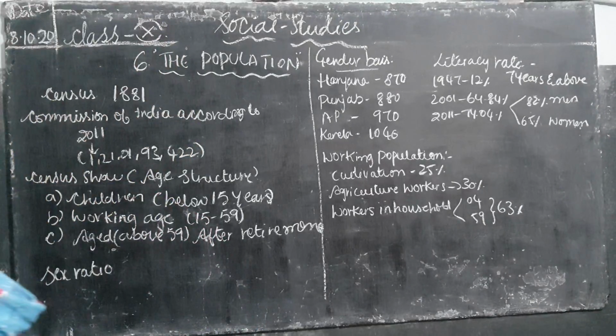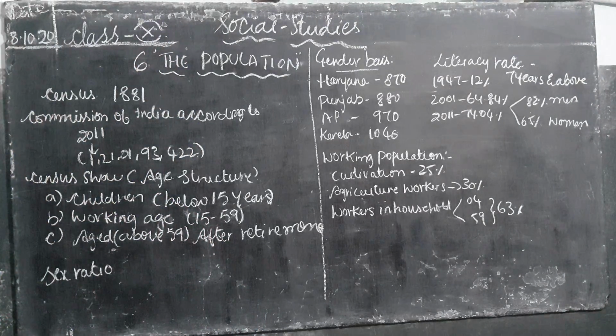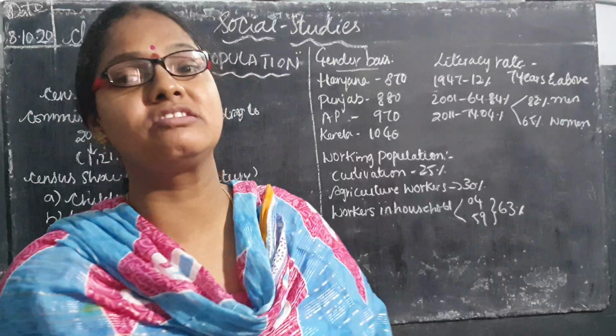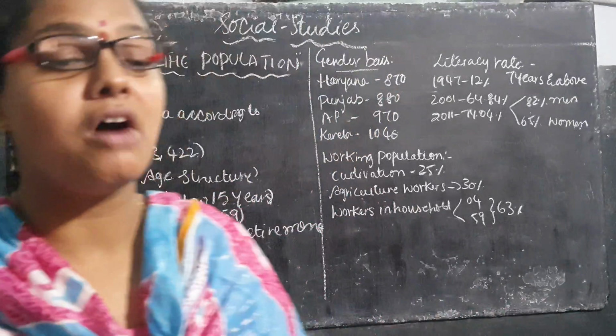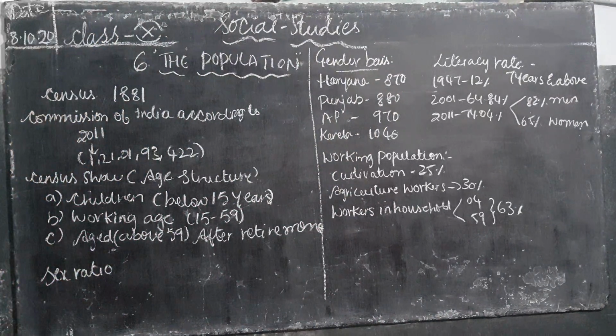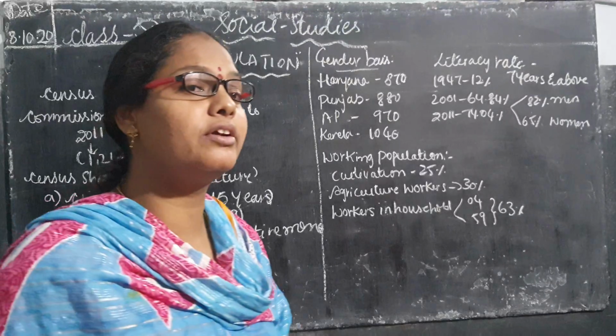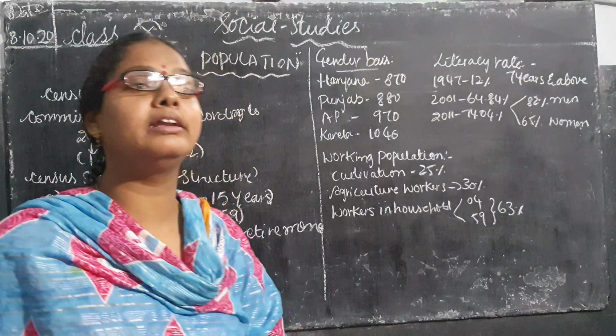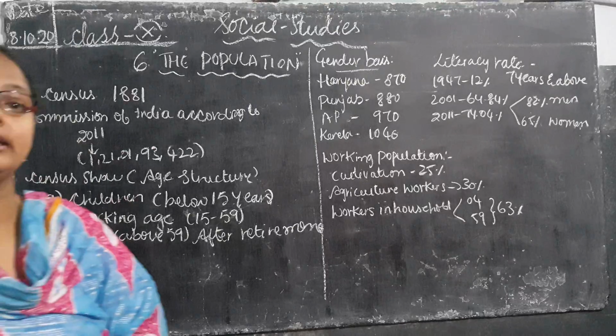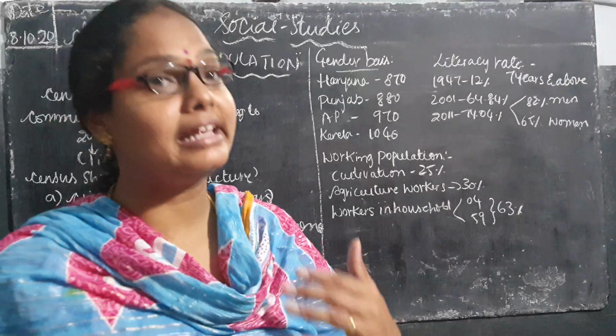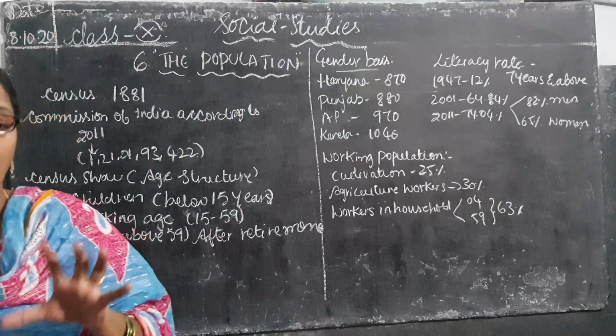What is our fifth lesson in 10th class? The population. So far we discussed how many lessons, children? 5 lessons we have finished. Our sixth lesson is what, children? The population. Population is nothing but what, children? Growing, taking birth rate, growing birth rate, how much it is increasing, whether it is decreasing is known as population.